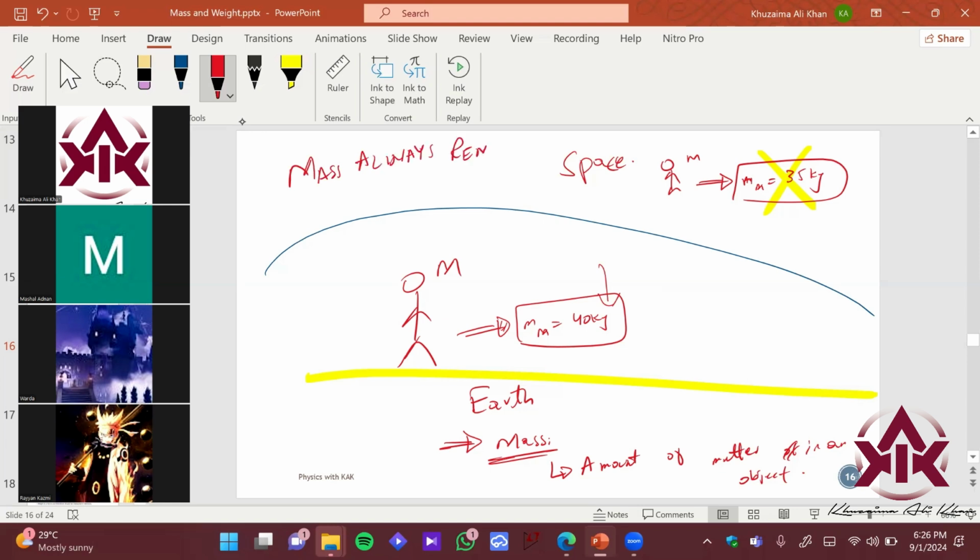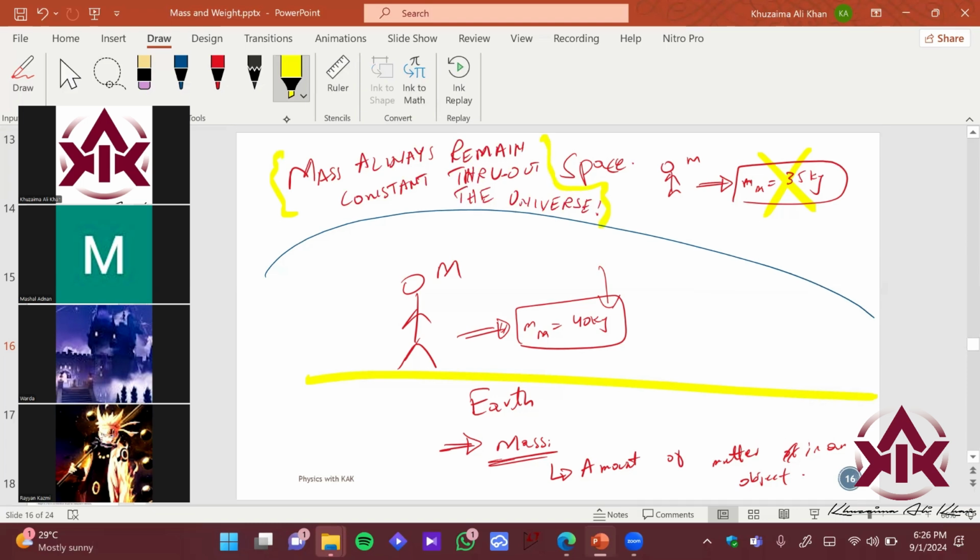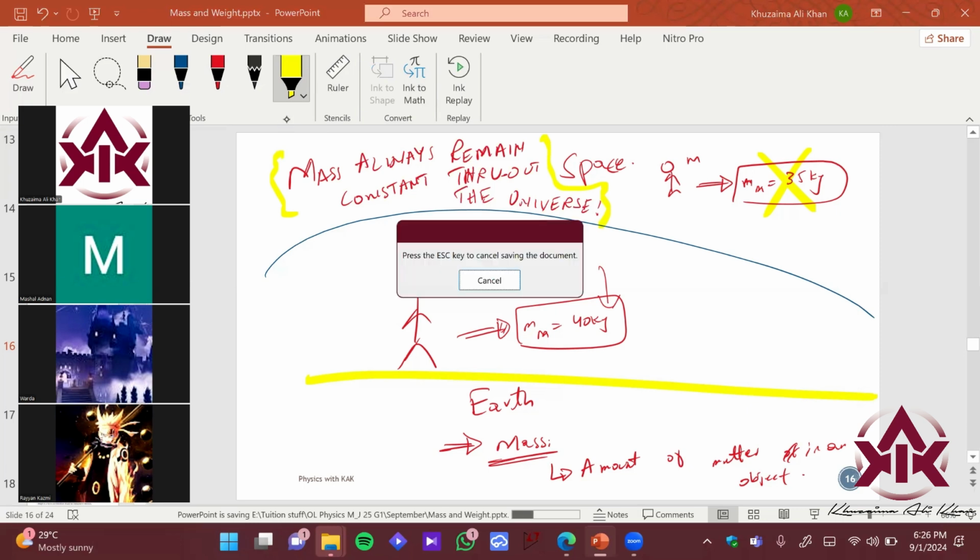So mass always remains constant throughout the universe. ठीक है, whether you go to let's say another universe, you go to a black hole, you go to something else, the mass of an object remains constant. ठीक है, only the weight varies. हम वेट को भी देखेंगे, we'll see a formula जिससे वेट define होता है, we'll come to the conclusion कि हाँ it makes sense.